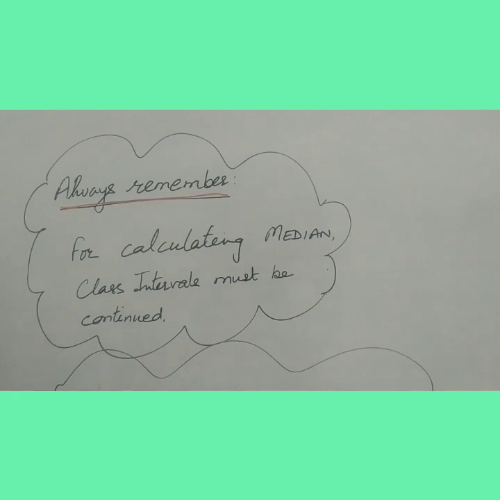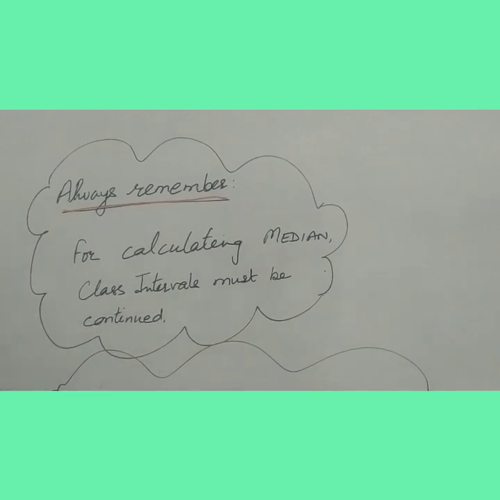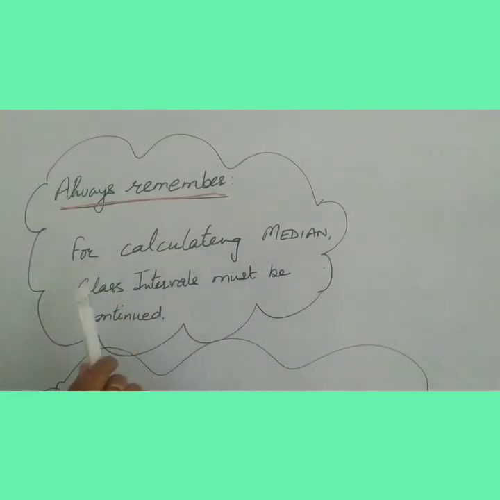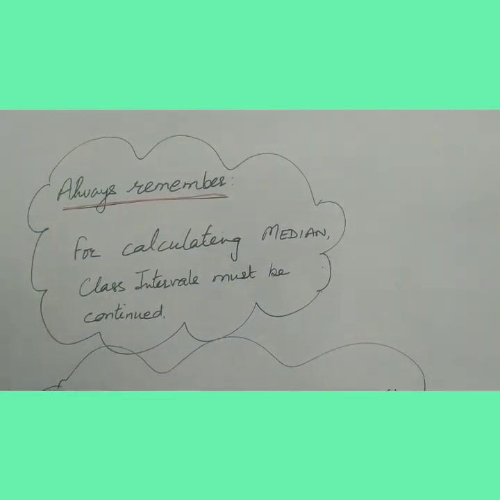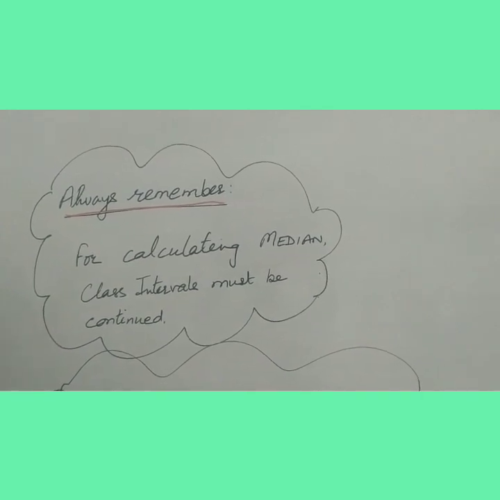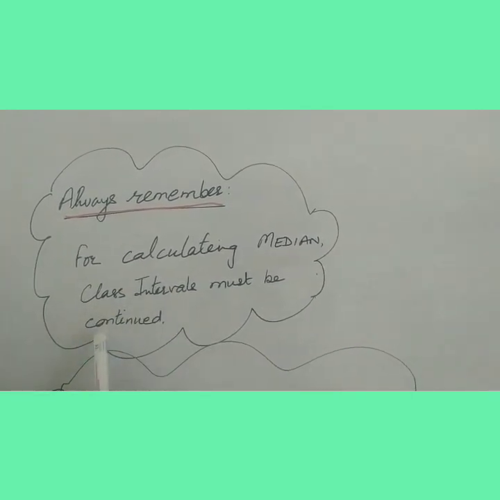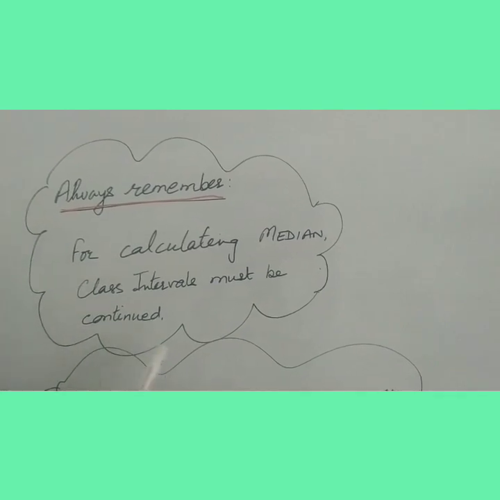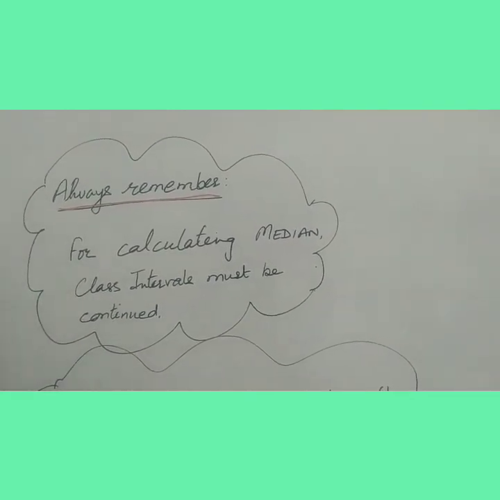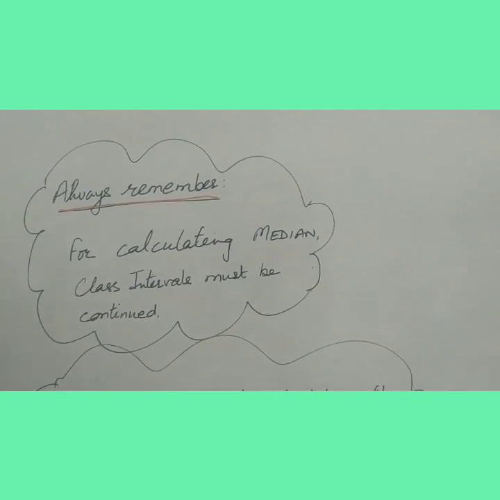Now about the three measures of central tendency, the last one is median, which we will be doing in this video. Always remember, for calculating median, class intervals must be continuous. Before applying the formula for median for grouped data, make sure the class intervals are continuous. If the class intervals are not continuous, then you must make them continuous before applying the formula.